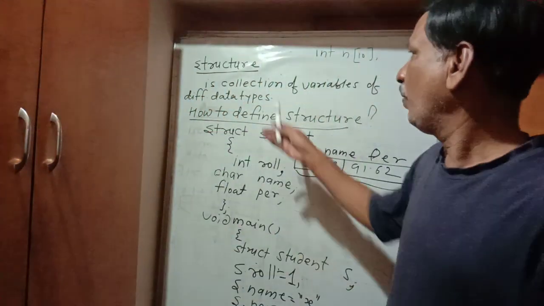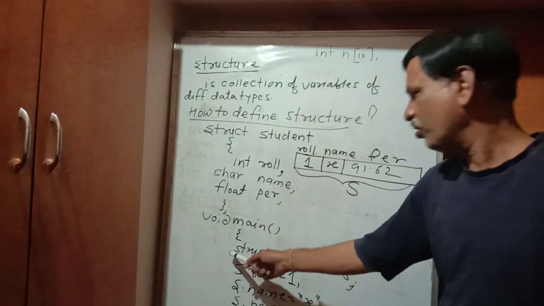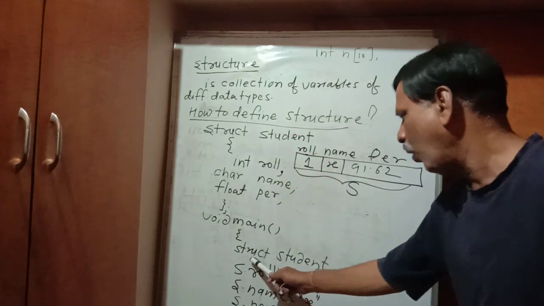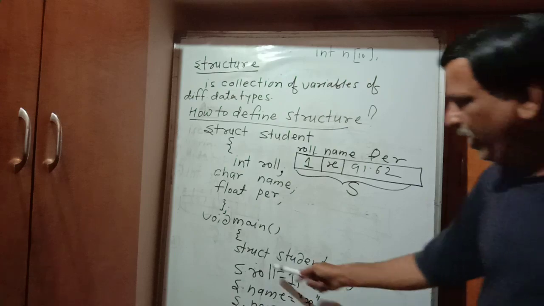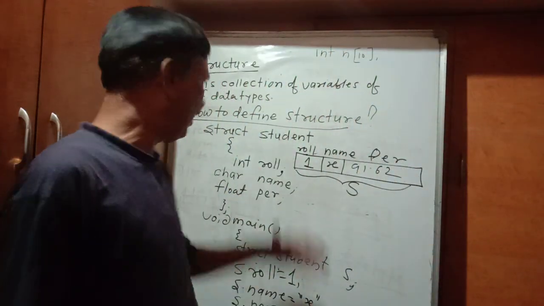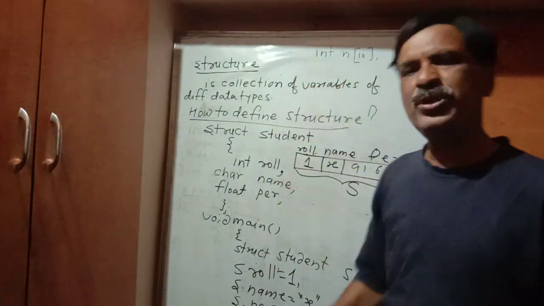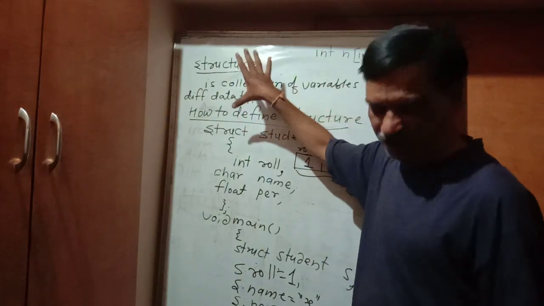What is the definition of a structure, how to define a structure, once a structure is defined how to declare the structure variable, how the memory reservation will happen, and how to access the members. So look at this, I think you have got the structure. We are going to see some more programs. This is the definition of structure.